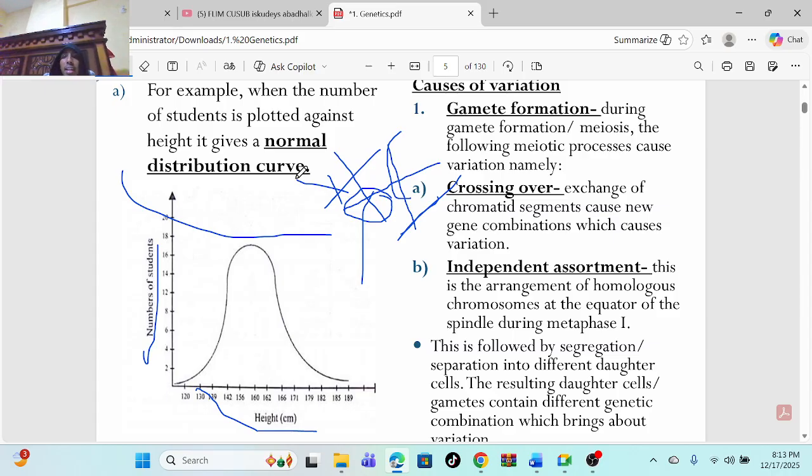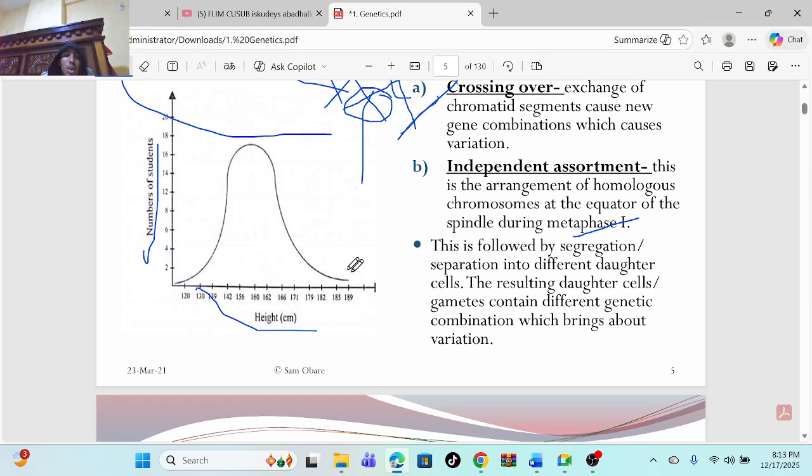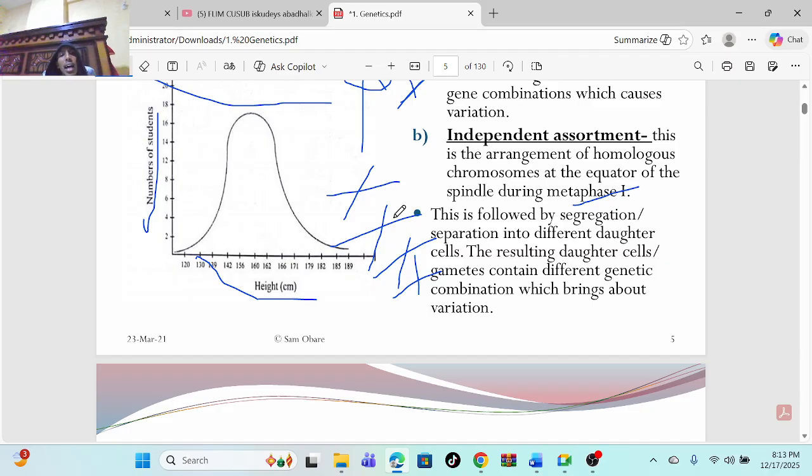Number two is independent assortment. Independent assortment is just the arrangement of the homologous chromosomes at the equator during metaphase 1. So independent assortment inakuanga hivi. Nimekuambia jana wakati tulikuwa tunapita hii topic inaitwa reproduction. So they arrange themselves at the equator. These are followed by segregation. Segregation is separation into two different daughter cells.